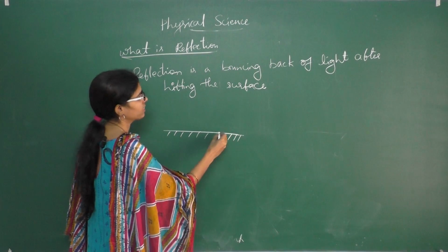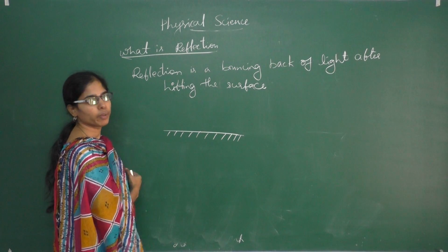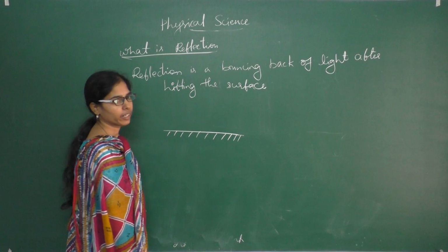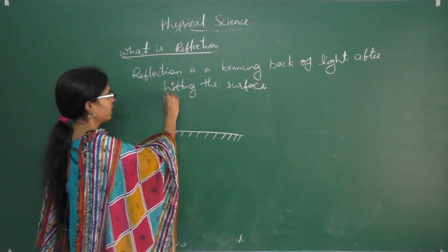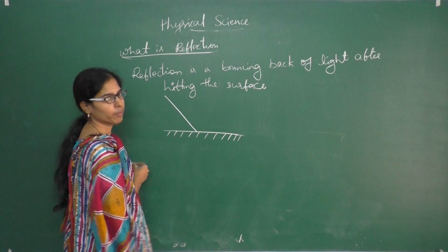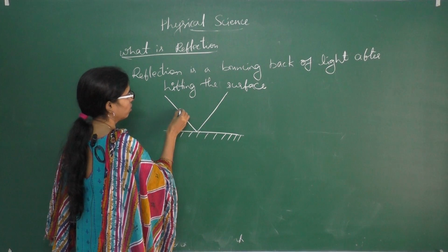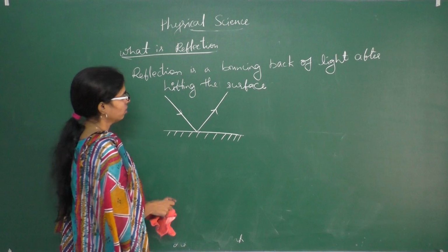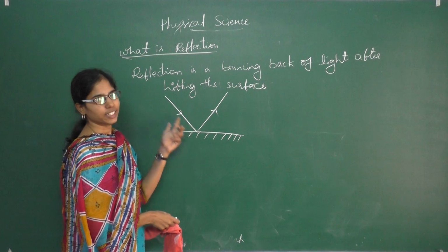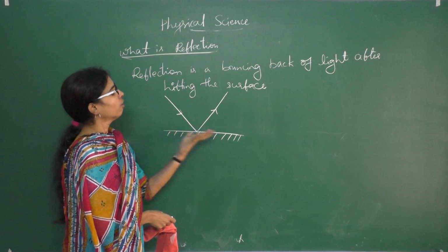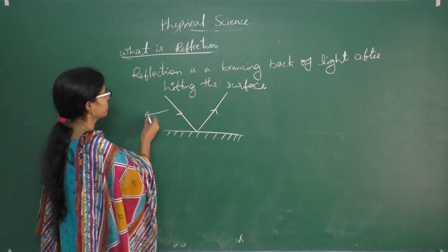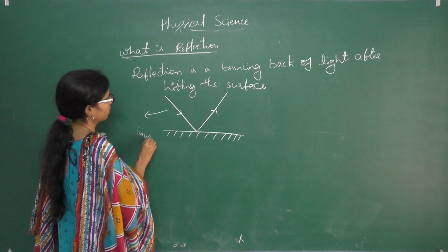The shaded lines indicate that this is the back side of the mirror and this is the front side of the mirror. Suppose a light ray hits the surface of the mirror, it gets reflected back. Whatever rays hit the surface of the mirror, we call incident rays.